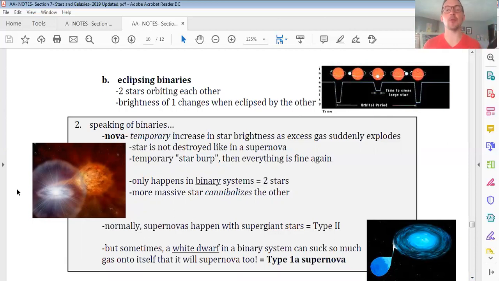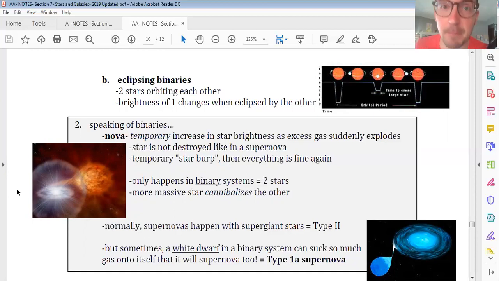The star temporarily gets brighter, and that is called a nova. So I call them star burps or star farts because what happens when you have too much gas in your stomach? Does your chest explode? Do you catch on fire? No. You just burp, you release that gas, and then everything is fine. So that's a nova, and unlike a supernova, it doesn't destroy the star.